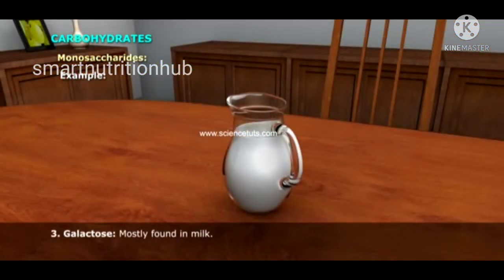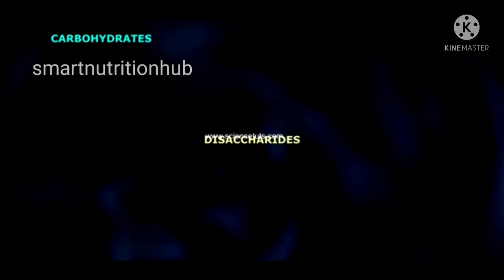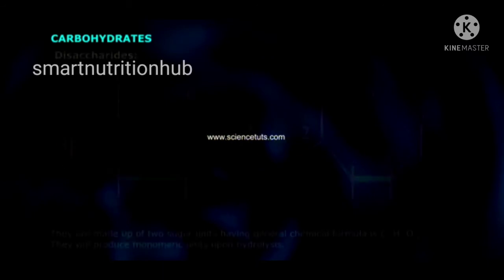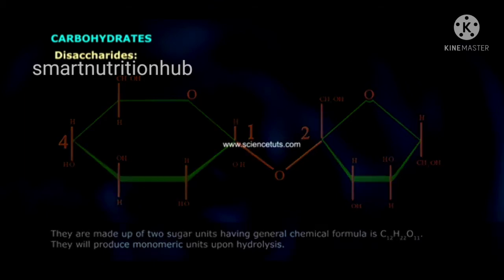3. Galactose. Mostly found in milk. Disaccharides. They are made up of two sugar units having the general chemical formula C12H22O11. They will produce monomeric units upon hydrolysis.